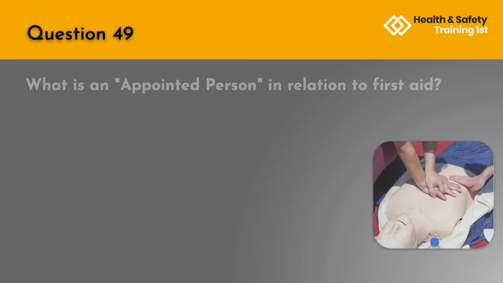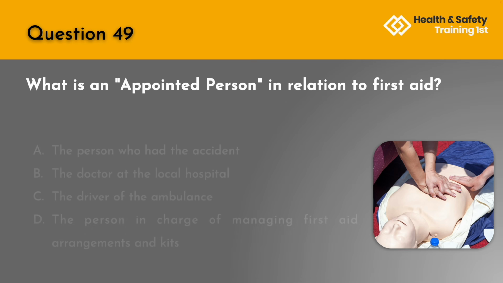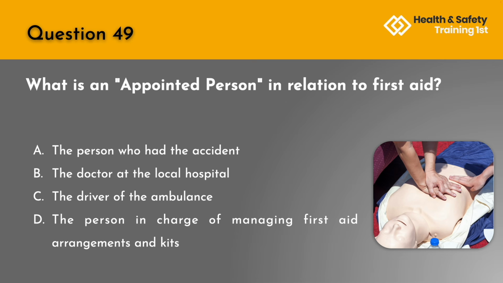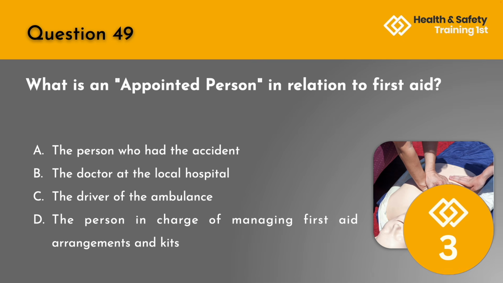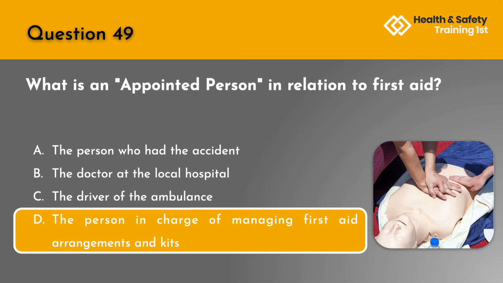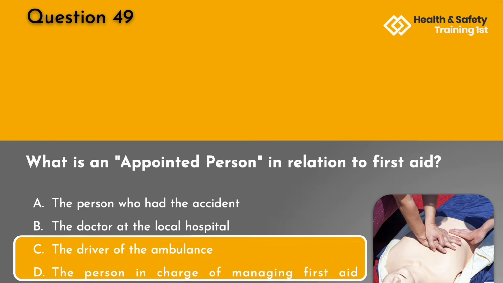Question 49. What is an appointed person in relation to first aid? A. The person who has had the accident. B. The doctor at the local hospital. C. The driver of the ambulance. Or D. The person in charge of managing first aid arrangements and kits? The correct answer is D, the person in charge of managing first aid arrangements and kits.